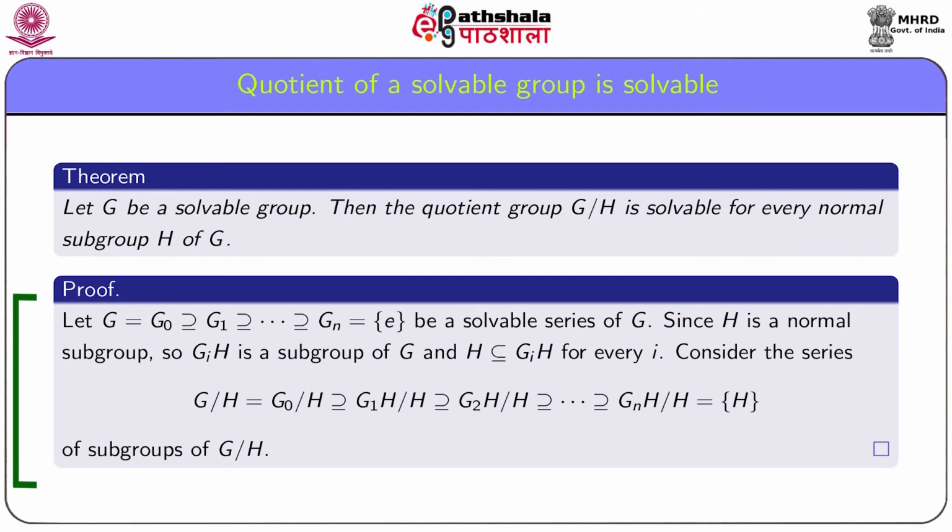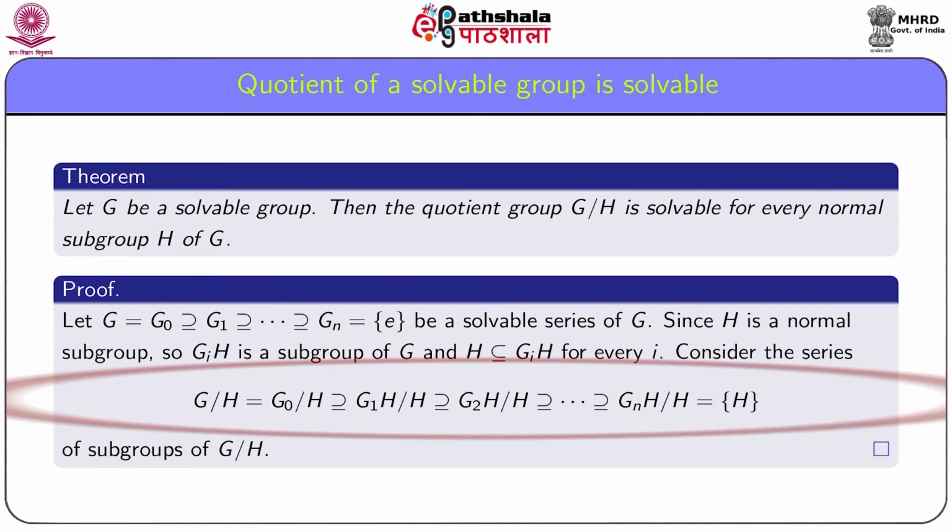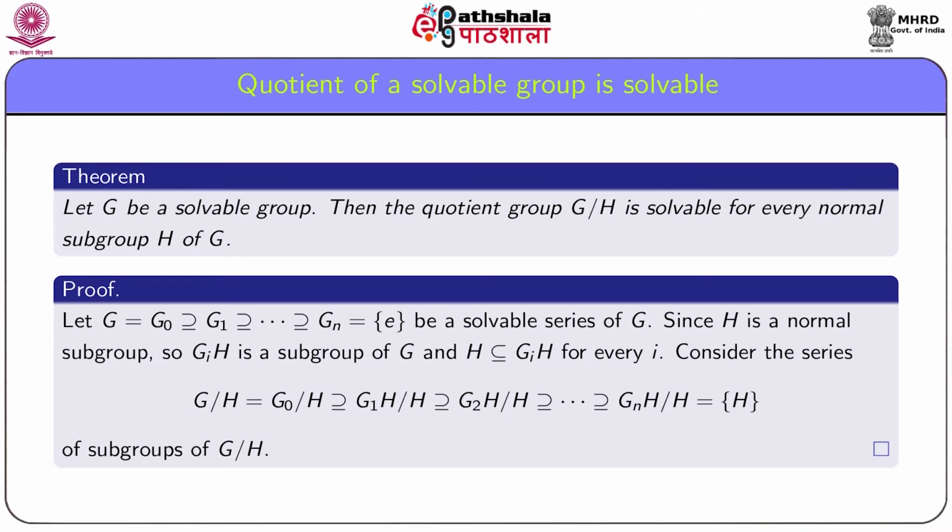You may be tempted to consider the subgroups as (G_i ∩ H)/H, but note that H may not be a subset or a subgroup of G_i ∩ H. To make the quotient well defined, we should ensure that H is a subgroup of the numerator.